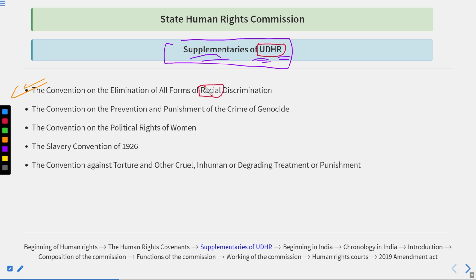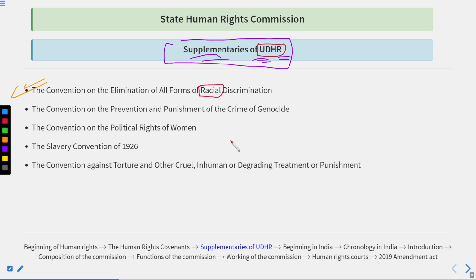We can take the case of South Africa. Basically in South Africa there was a colonial rule of Great Britain. They had occupied the country in the same manner as they had occupied our country. So when we got independence in 1947, we prohibited all kinds of discrimination.